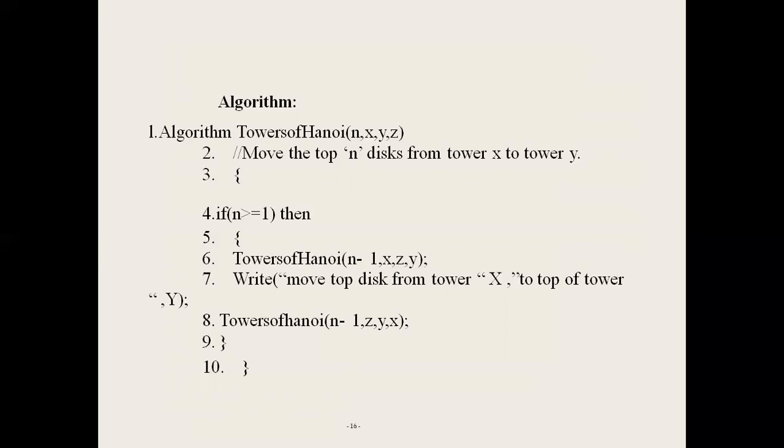In the recursive algorithm, we are moving n disks from one tower to another tower. At any time, the size of the disks decreases from bottom to top, and only one disk is transferred from one tower to another at a time. By recursion you can transfer the n disks.